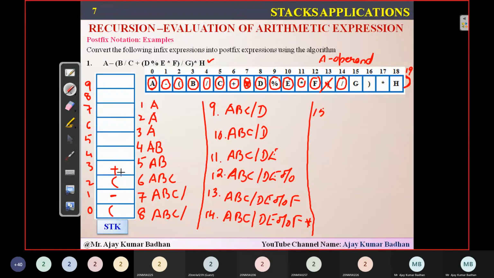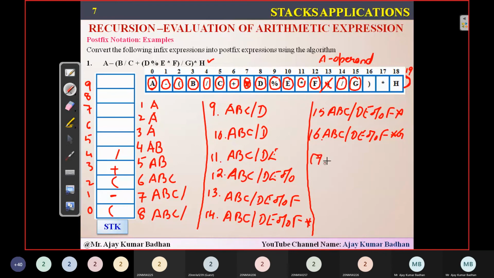So simply I can dump it because plus is having low priority now, so we don't have to care. So that division I can place it here. And the expression I'm going to get is ABC slash DE percentage F star. Okay, then 16th iteration, G, simply dump it up. ABC slash DE percentage F star G.